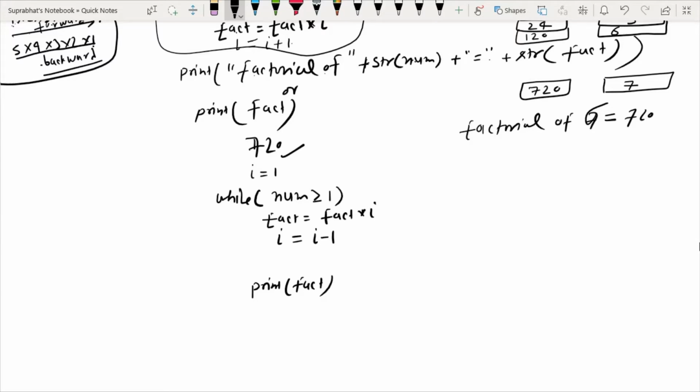So here again what is happening, num, then I, then fact. Num initial value 6.